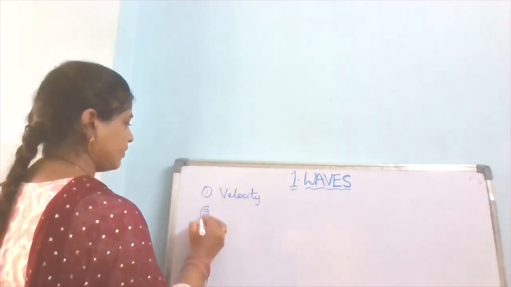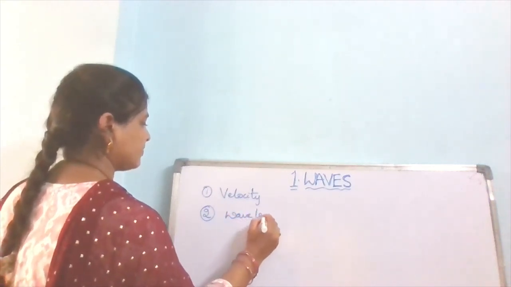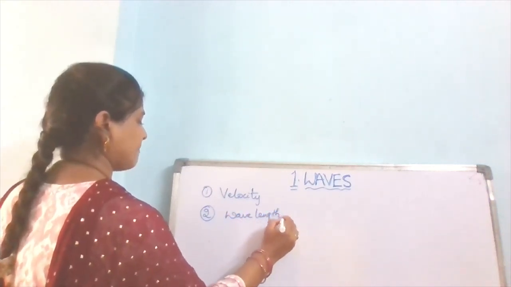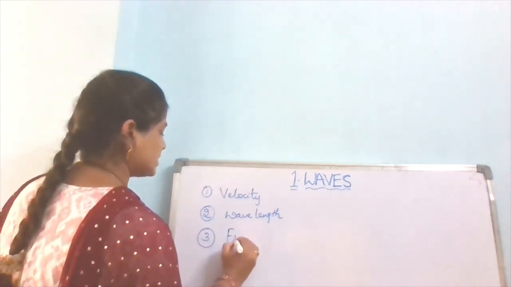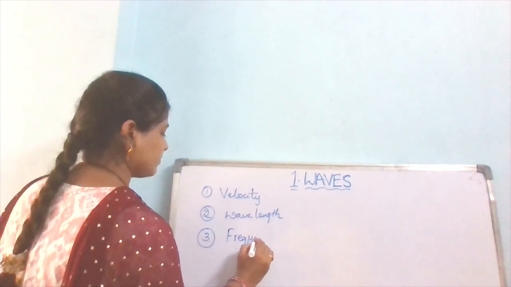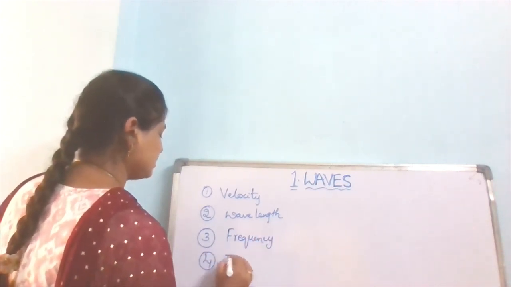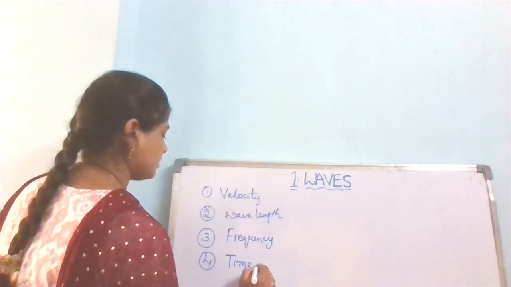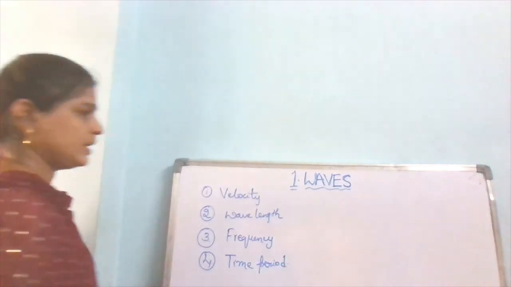Those terms are velocity, wavelength, frequency, and time period.